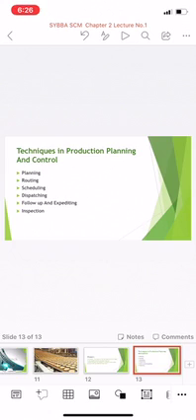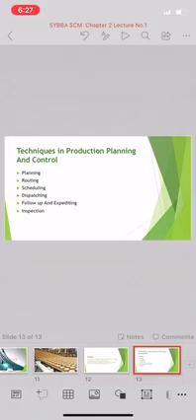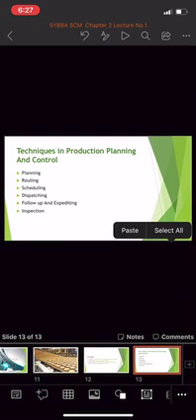Next is the routing. It is analyzing an exact path or process which will be followed in production. The stages through which goods are to pass are decided and drafted. The main purpose of routing is to determine the best and cheapest sequence of operations to be followed. Routing includes deciding make or buy, identifying manufacturing operations and sequences, material requirement planning, determining lot sizes, determining scrap factors, analyzing cost of the product, and preparation of production planning forms.